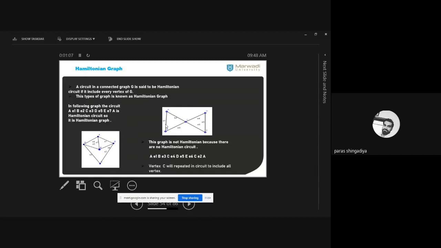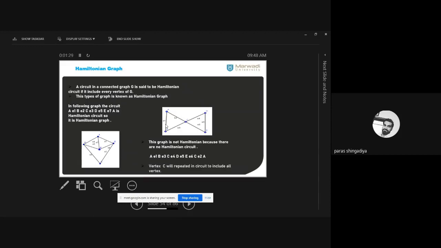And now just remove E7 from this graph. So what is the remaining part? A, B, C, D, and E. Clear? E to A, we have just removed this connection. So A, B, C, D, E is now open.